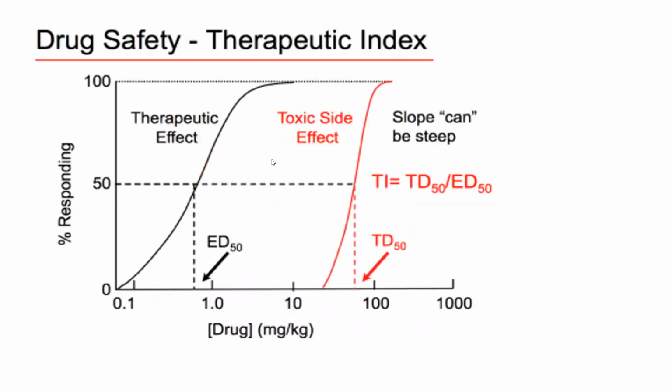Now coming to therapeutic index. Here there is a small concept known as therapeutic index. I'm not going into detail on therapeutic index; I will just give the formula. Therapeutic index is toxic dose 50 divided by effective dose 50. That is, therapeutic index is equal to lethal dose 50 divided by effective dose 50.